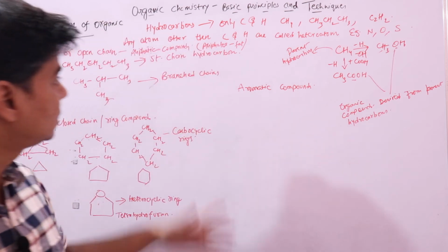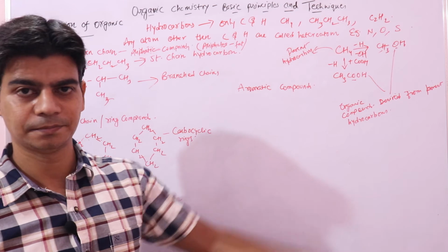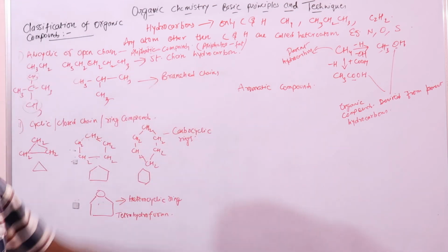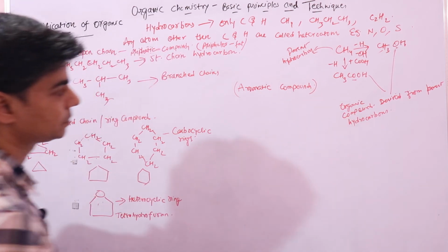So we call these aliphatic, because aliphatos means fat, right? So these are aliphatic compounds. The second type of compounds are aromatic compounds.